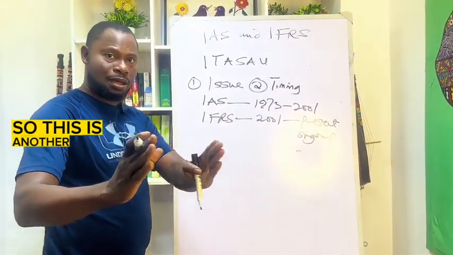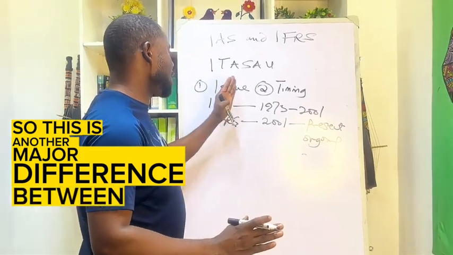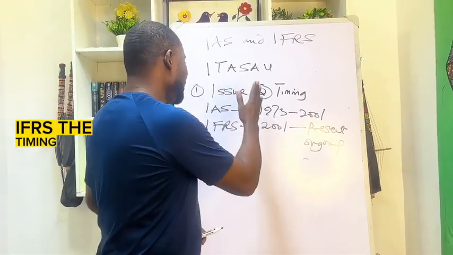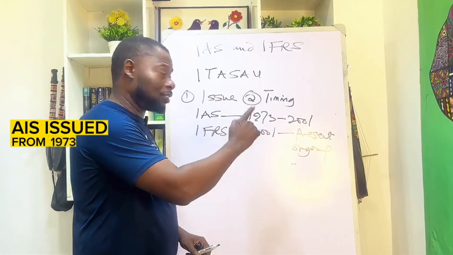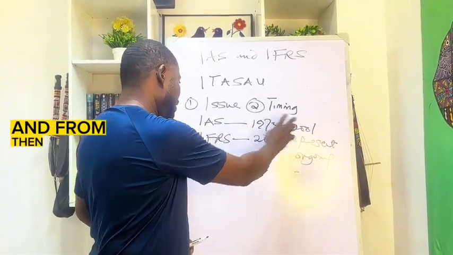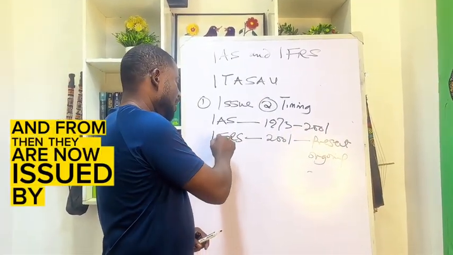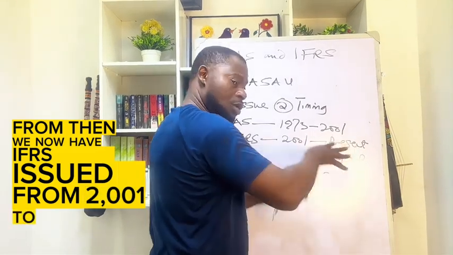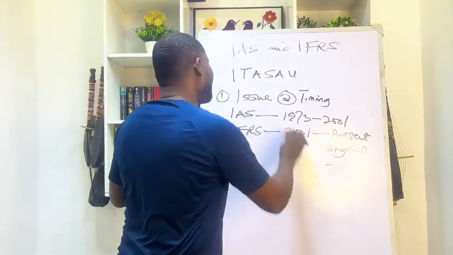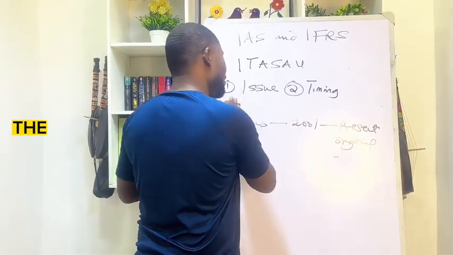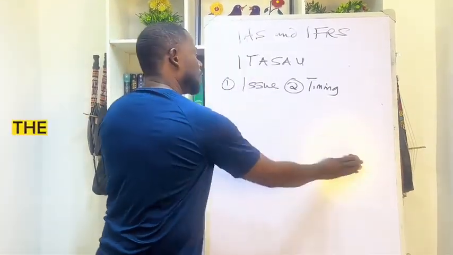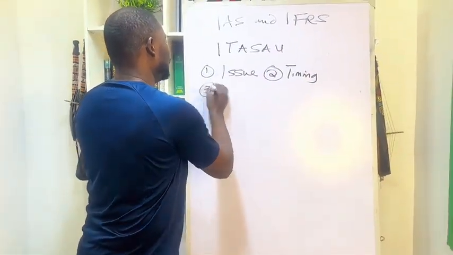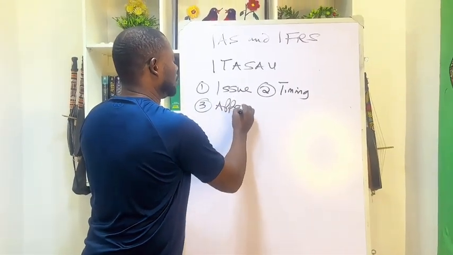So this is another major difference between IAS and IFRS. IAS were issued from 1973 to 2001, and from then we now have IFRS issued from 2001 to present. After that, I want us to look at number 3, the number 3 difference. I will call it the approach.